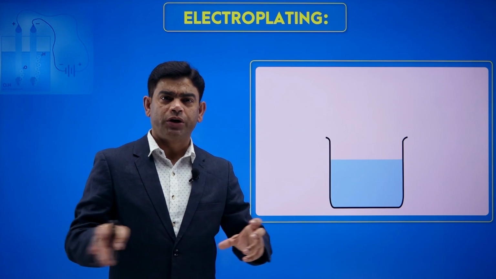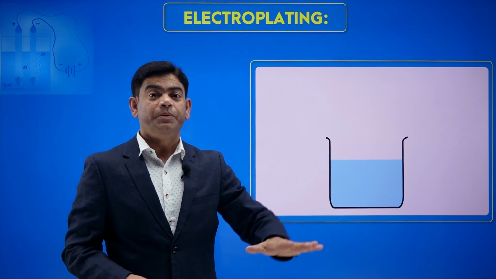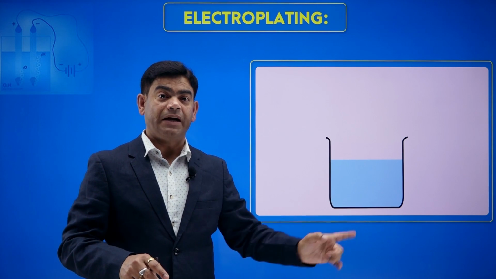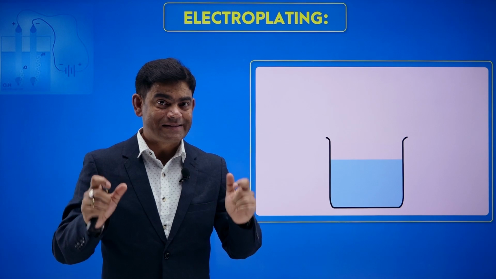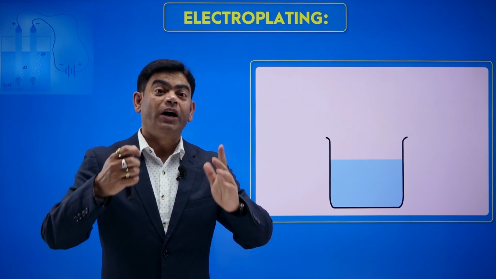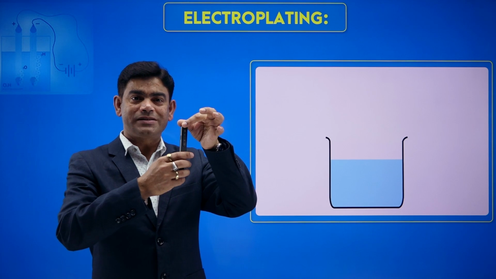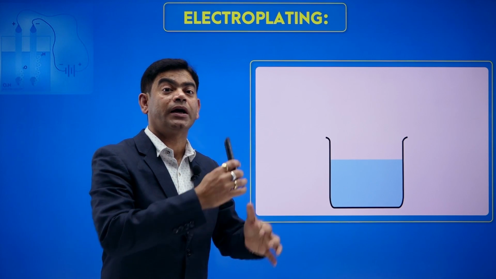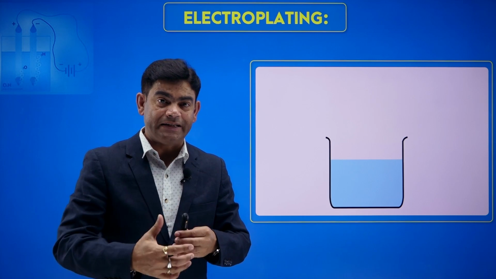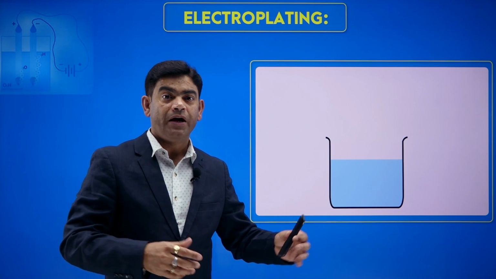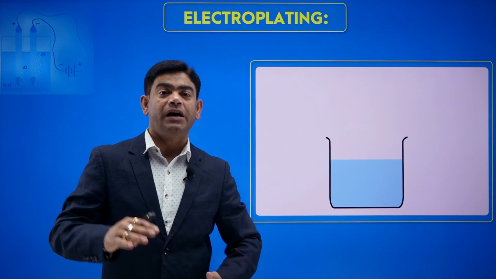If I need a coating of some other material, this solution has to be a salt of the same metal whose coating is to be done. Clear? First thing. Second, on what material I have to coat. Suppose I have to put a coat on this material, so this metal has to be connected to the cathode. The material which is to be electroplated is taken as cathode, and that superior metal whose coating I have to do is taken as anode.